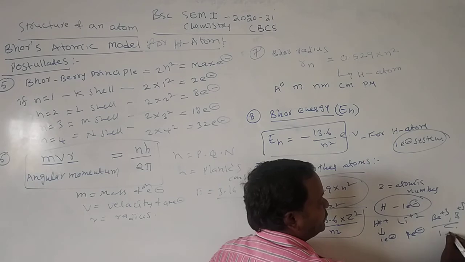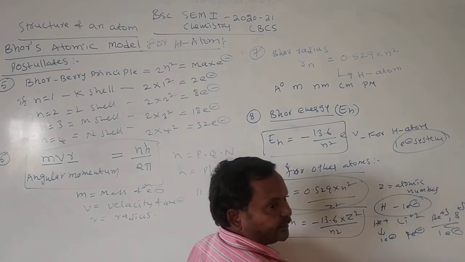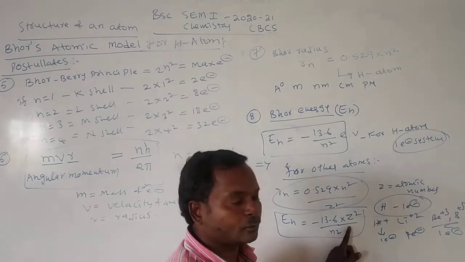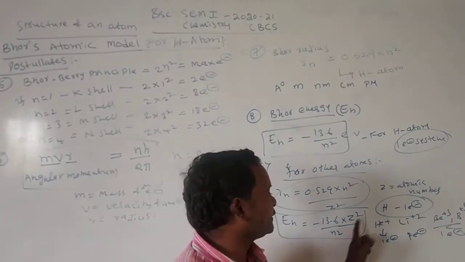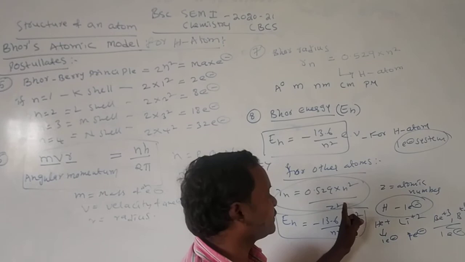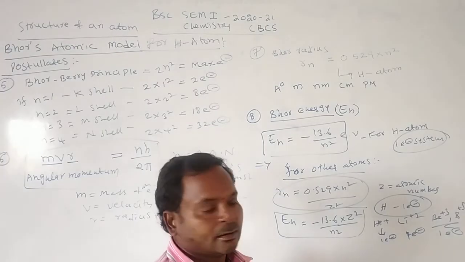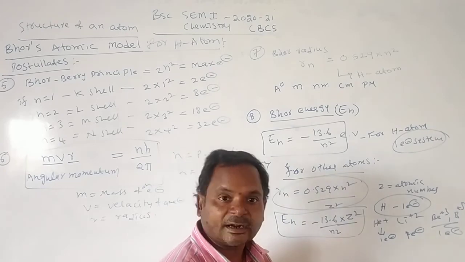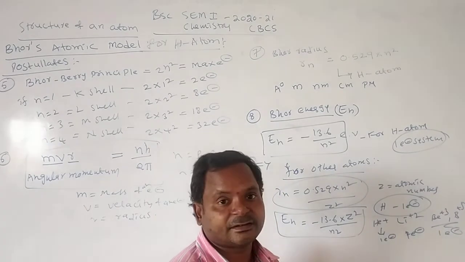All these have only one electron, but the atomic numbers are different: for helium Z is 2, then Z is 3, 4, 5. These are also single electron systems, but the atomic number is different.